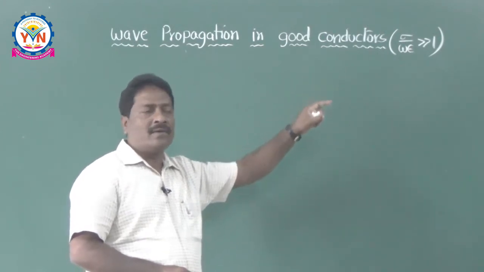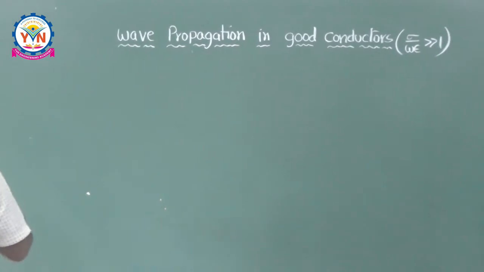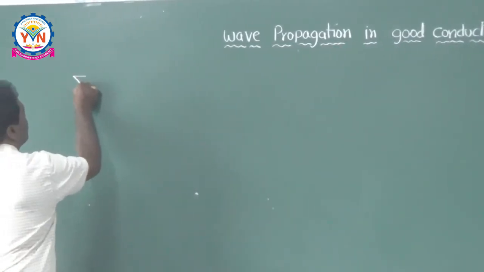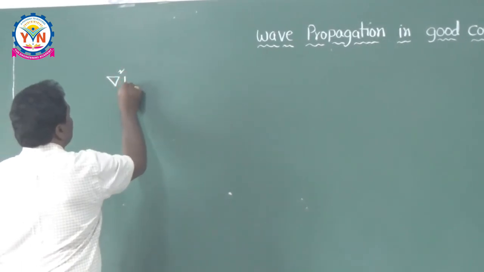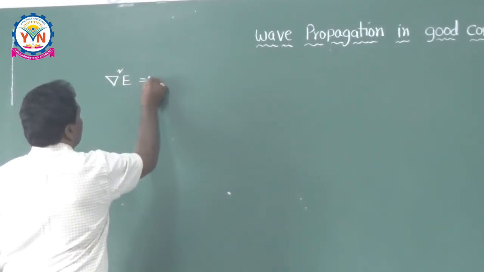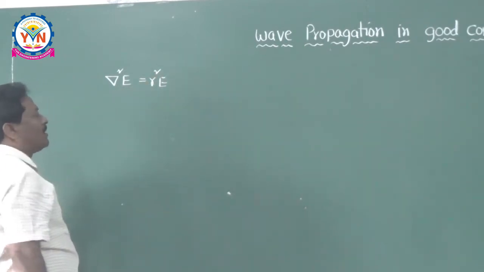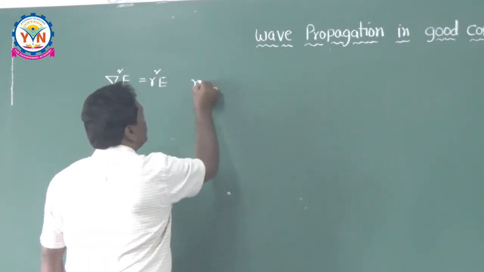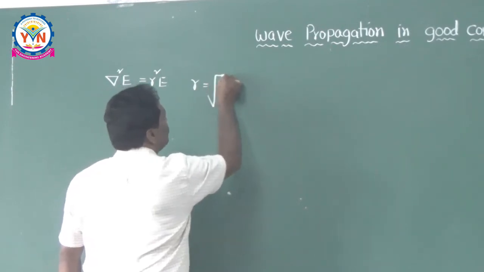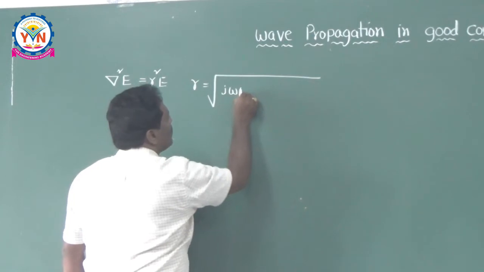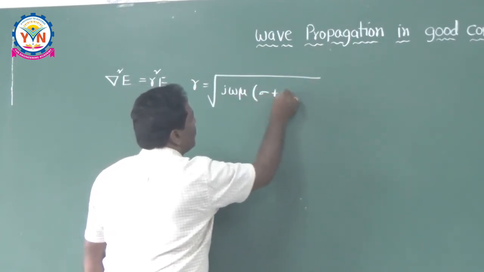Now once again recall the wave equation in the good conductors or conducting medium. Del square E is equal to gamma square E. What is gamma here? Gamma is nothing but the propagation constant. So gamma is already defined as gamma is equal to root of j omega mu into sigma plus j omega epsilon.